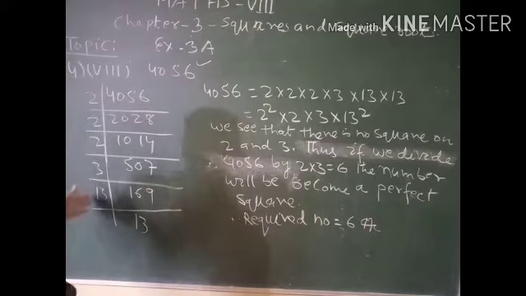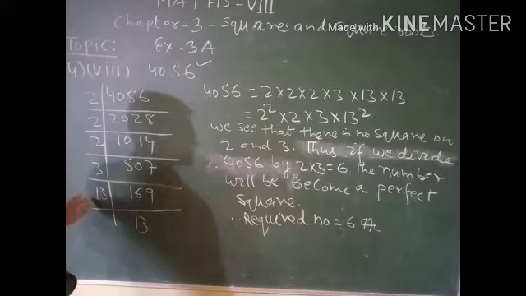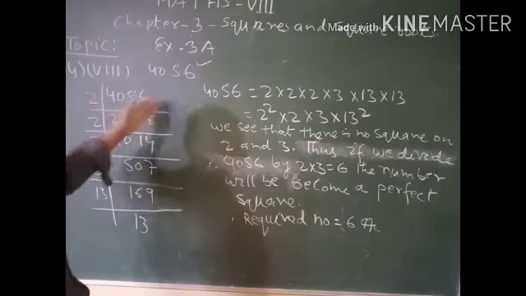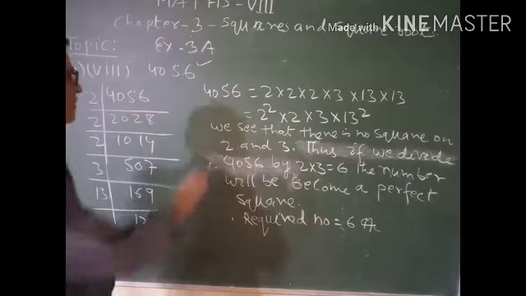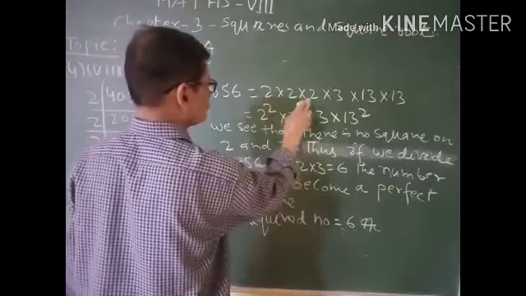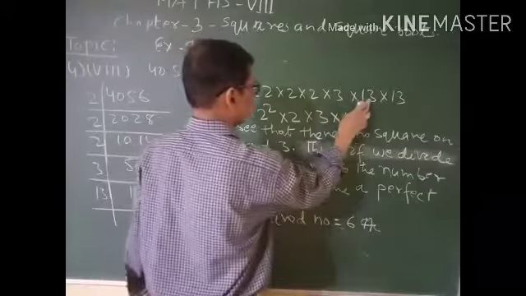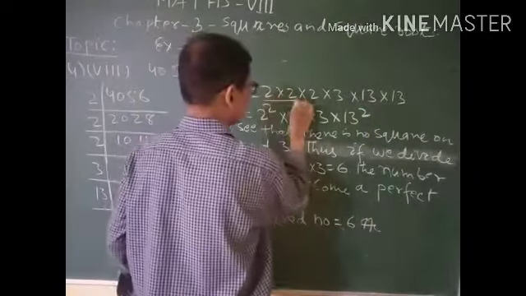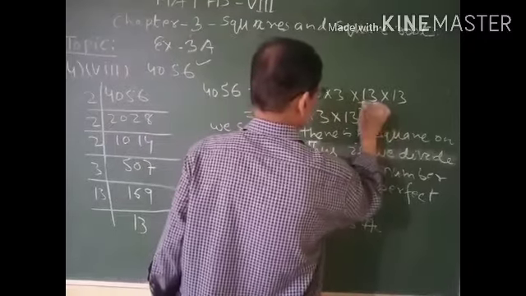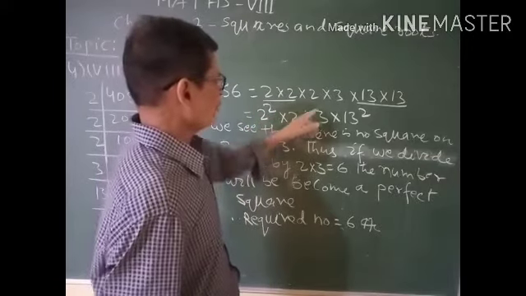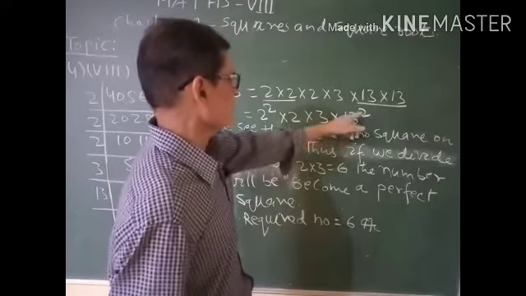So the same process is here. Prime factorization will tell us the required number. I have found the prime factorization. 4056 equals 2 into 2 into 2 into 3 into 13 into 13. In a square form you can write it like this: 2 square into 2 into 3 into 13 square.